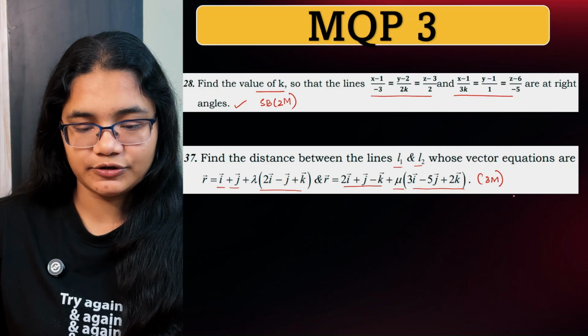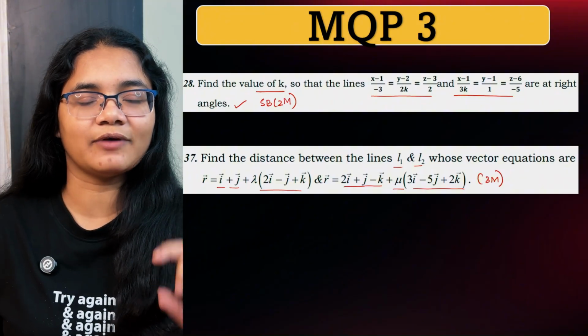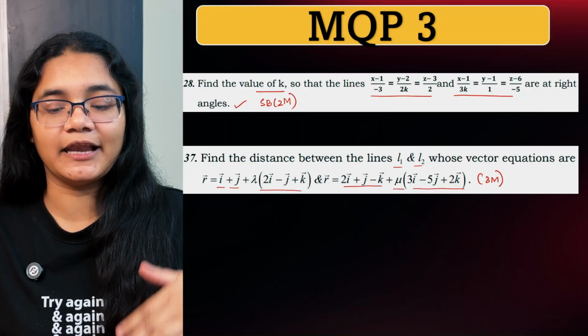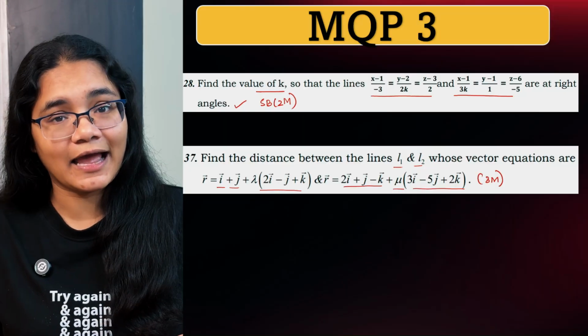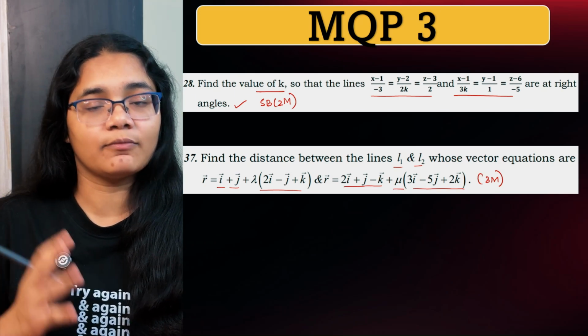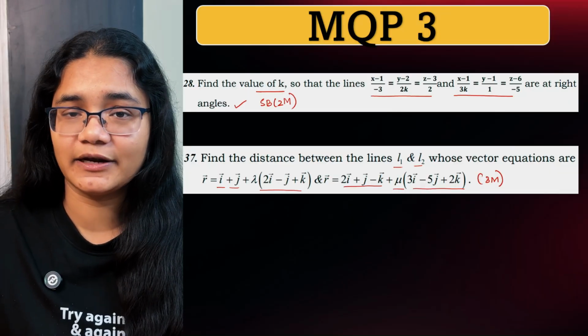Okay, so children, these are the most important questions and you can see almost similar types of questions are asked. Find the distance between the lines, angle between the lines, and find the value of k so that the two lines are at right angles. And then there is a question where you have to prove that it is in the vector form, Cartesian form. So such 5-6 varieties of questions are only there in this particular chapter.